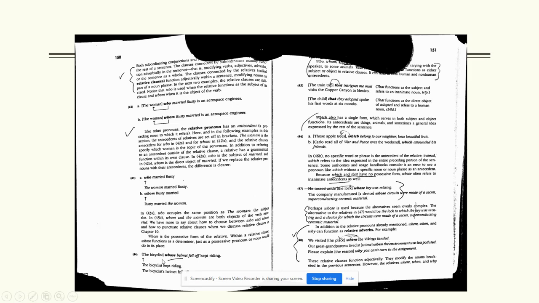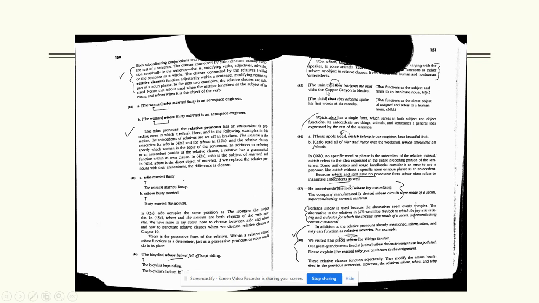We can have possessive ones. The bicyclist whose helmet fell off. See how these clauses are all adjectives? Whose helmet fell off is describing the bicyclist. The bicyclist's helmet fell off. So whose there is the relative. Again, all you're doing right now is picking them out.